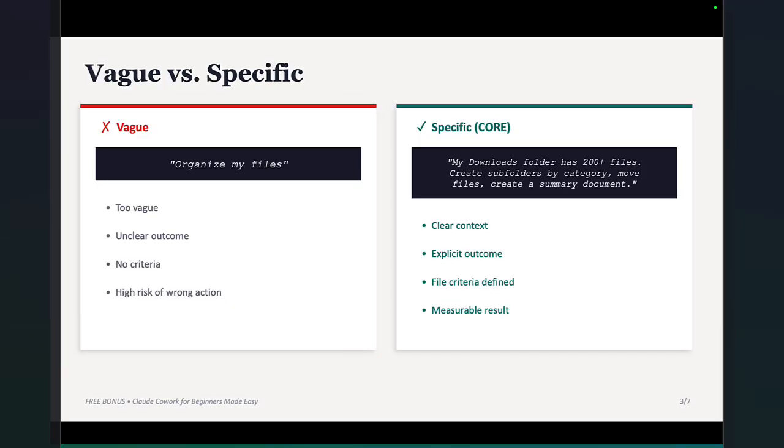A very simple rule is, of course, vague versus specific. If we keep the example in mind of organizing files, you could just give it access to a folder and say, organize my files, right? Now, you will get an outcome, but probably not the one you want. So that prompt is too vague. It has an unclear outcome. It has no criteria. And there's a high risk that it takes wrong action, right? And that's particularly bad if it may even delete files or rename files. It will maybe make some changes that can take a lot of time to undo. So you don't want to do that, right?